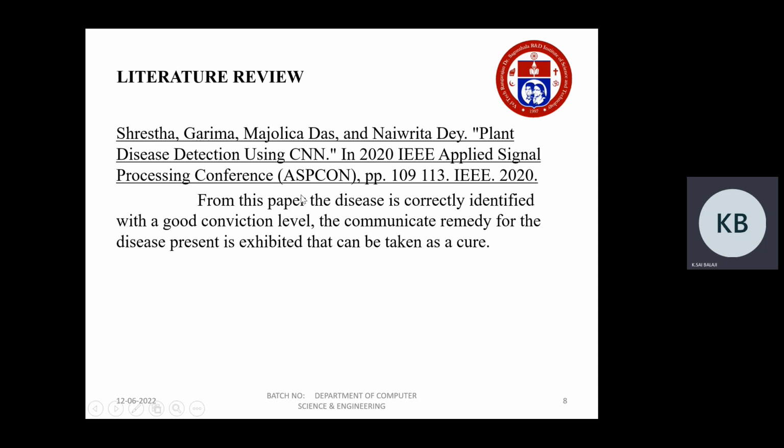And from the paper on plant disease detection using CNN by Sresha and Garima, the disease is correctly identified with a good confidence level. The remedy for the disease present is displayed and can be taken as a cure.